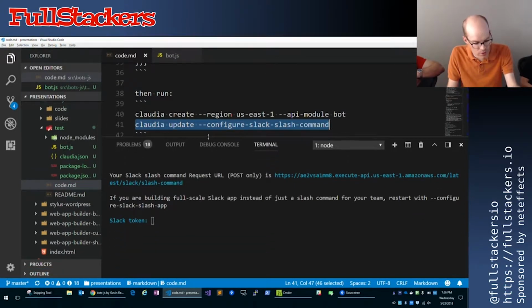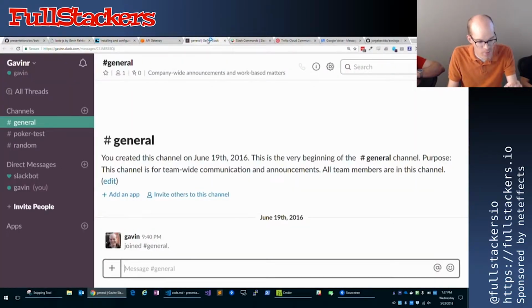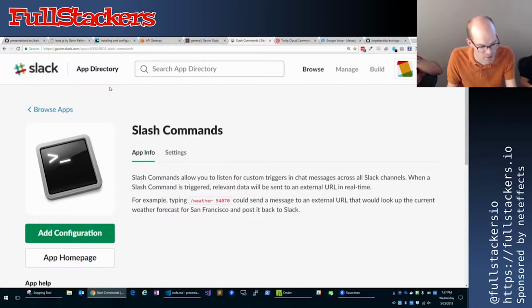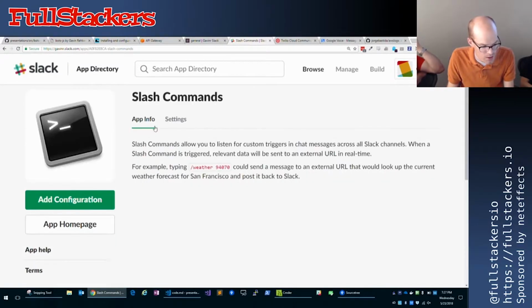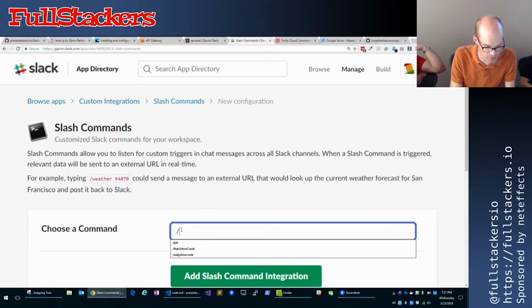So now you can see in my terminal, it's asking for my Slack token. So let's pop over to Slack. I haven't actually set this up in the STL Tech Slack. This is only my test one, but I need to do that. So all I need to do in Slack is go to the apps. I already installed the slash commands app in my organization, and I can add a configuration. And we can name our command jSTL.